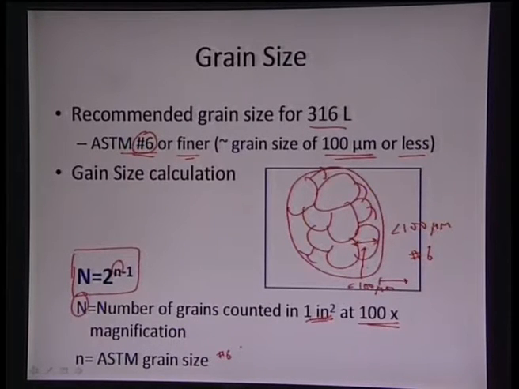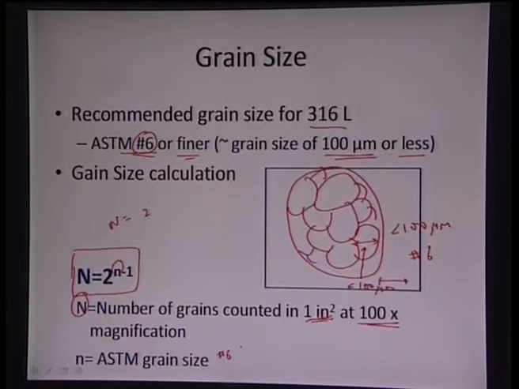So, that is what we are able to see from this recommendation, that the grains should be very fine, so that mechanical properties are very good, and it should be totally homogeneous. It should be free from any inclusions, any carbides and any oxides, and it should have a very homogeneous structure. As per the ASTM recommendation, N is equal to 2 to the power n minus 1, where n is the grain size. So, the number of grains in a 1 inch square area should be 2 to the power 6 minus 1, which is equal to 2 to the power 5. So, that many grains should be visible at 100x magnification in an area of 1 inch square for ASTM number 6. That is how the ASTM grain size is calculated for stainless steel.